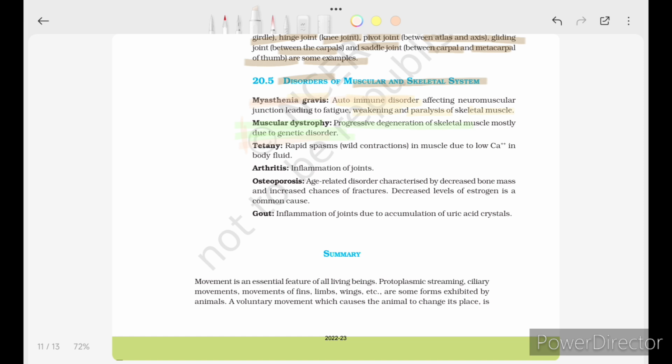Now tetany: rapid spasm, this word you have to remember, rapid spasm, that is wild contraction, and low calcium level, remember. Okay. Tetany: rapid spasms, wild contraction in muscle due to low calcium in body fluid. Arthritis: inflammation of joints. Osteoporosis: age-related disorder characterized by decreased bone mass and increased chance of fracture. Decreased level of estrogen is a common cause. Gout: inflammation of joints due to accumulation of uric acid crystals.